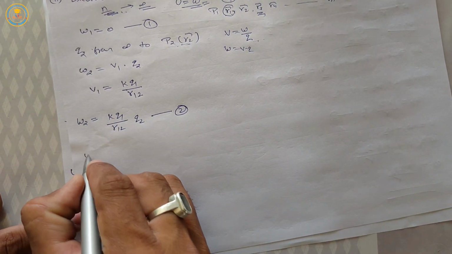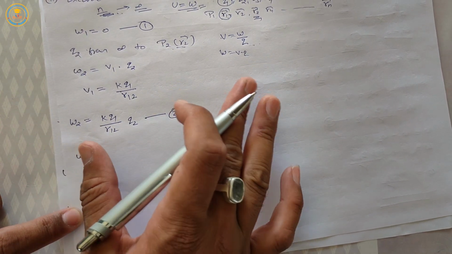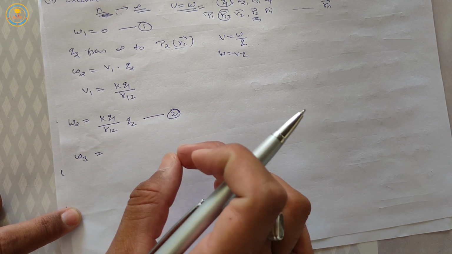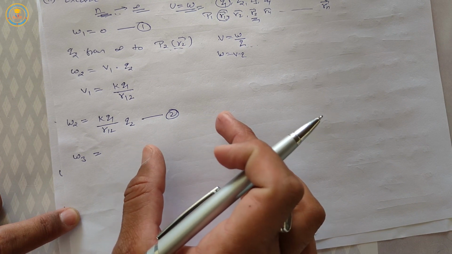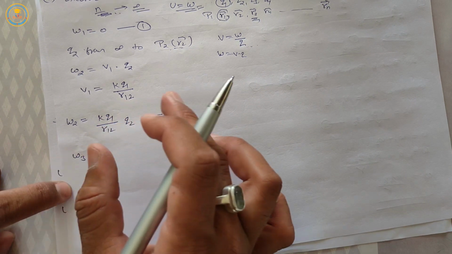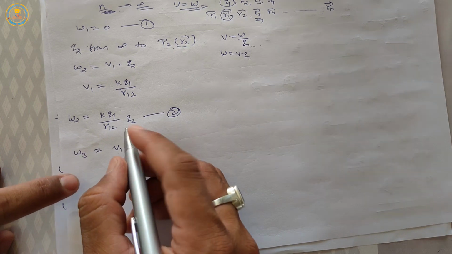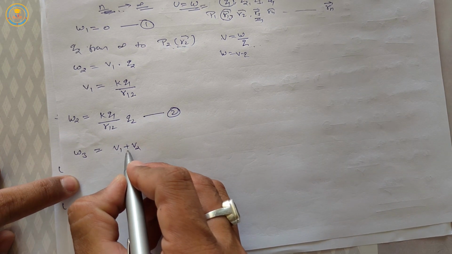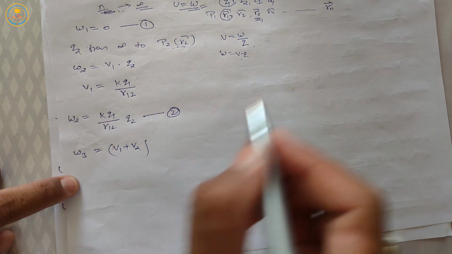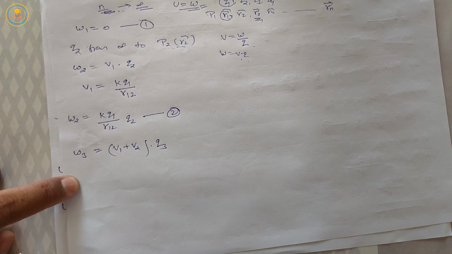So work done w3 is equal to, now here charges q1 and q2 already exist, so the total electric potential is equal to the algebraic sum of electric potentials of q1 and q2, so v1 plus v2, where v1 is the electric potential due to charge q1 and v2 is due to charge q2, and q is equal to q3.